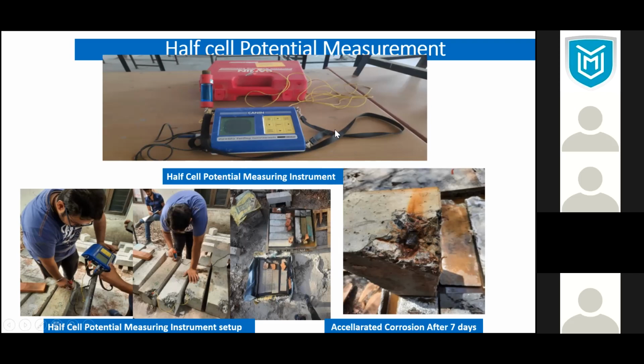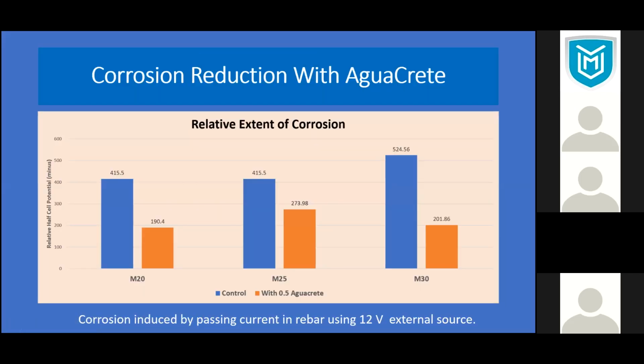And this instrument is very easy to use to measure the corrosion potential. You measure the corrosion potential after the concrete is completely corroded, and then compare the control sample versus the silane sample. You can see the corrosion; this is actually negative, but I'm just representing it this way. This is the extreme condition for corrosion, and it is still reduced significantly. This is a great achievement for corrosion.